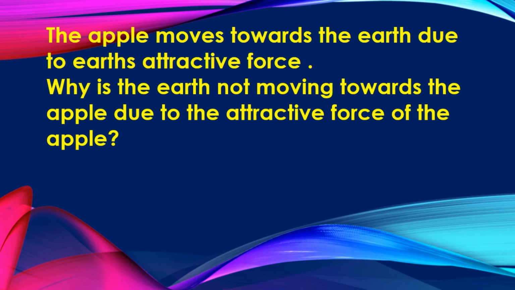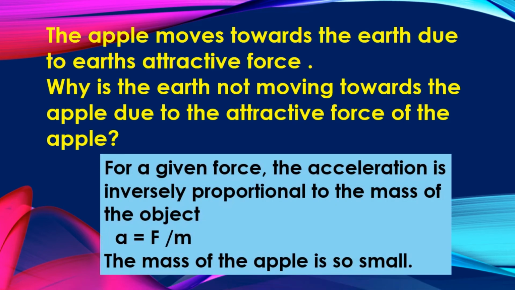According to the second law of motion, for a given force, the acceleration is inversely proportional to the mass of an object. a is equal to force divided by mass. The mass of the apple is so small, or negligible, when compared to the mass of the earth. That is why we do not see the earth moving towards the apple.